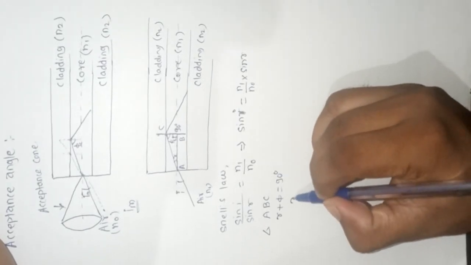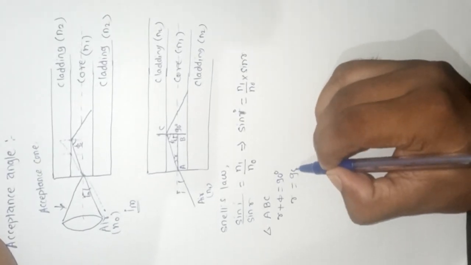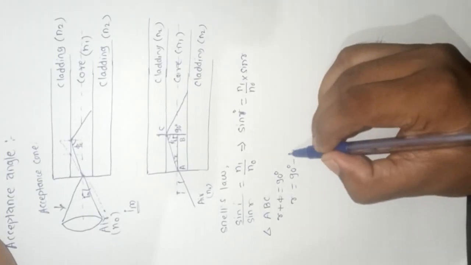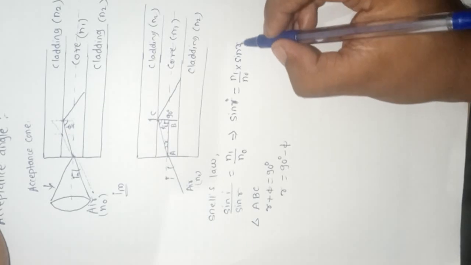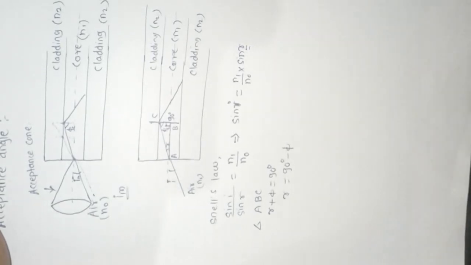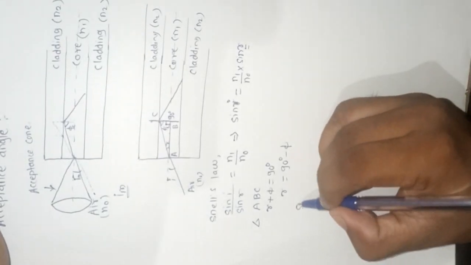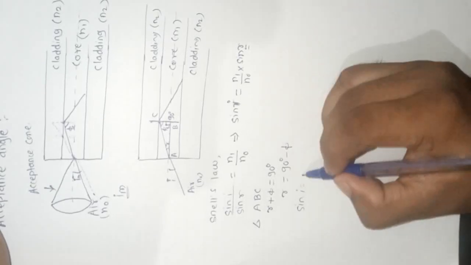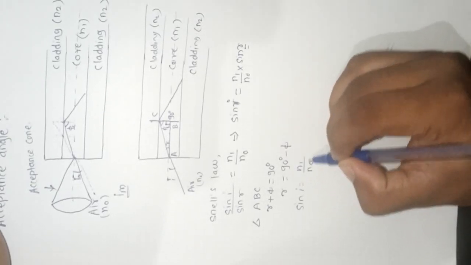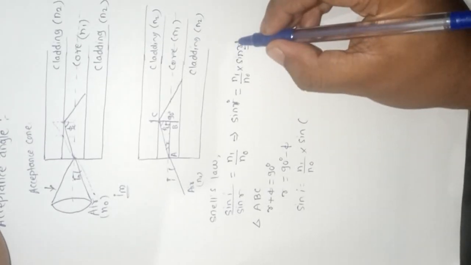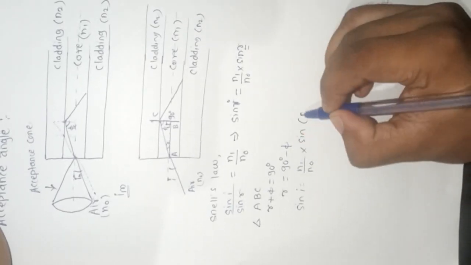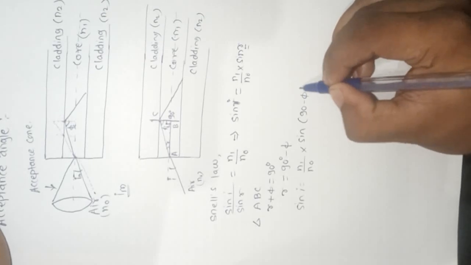So from this we get R is equal to 90 degrees minus phi. So instead of R here, we can write sin I is equal to n1 upon n0 into sin of, for R we write this value, 90 minus phi.